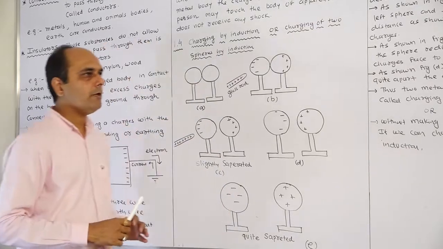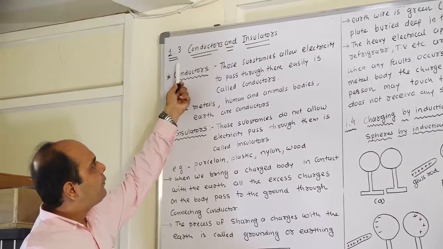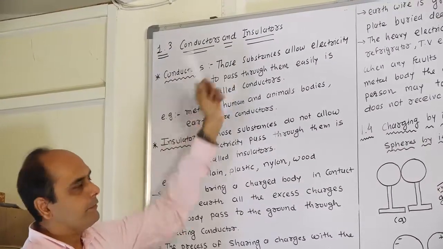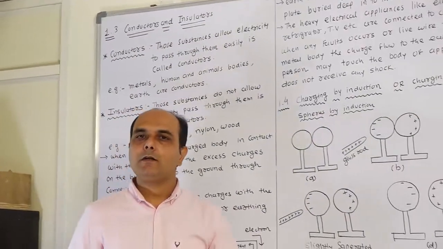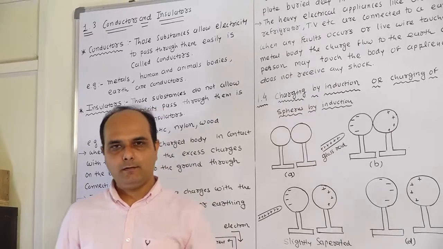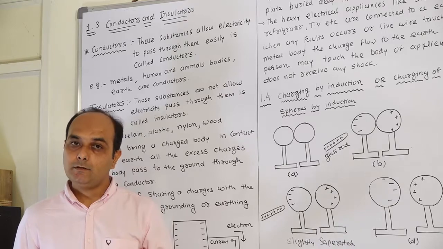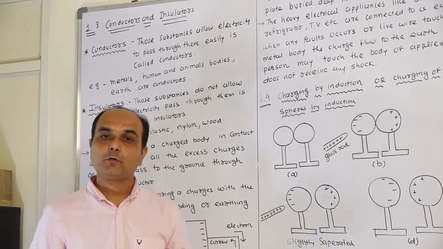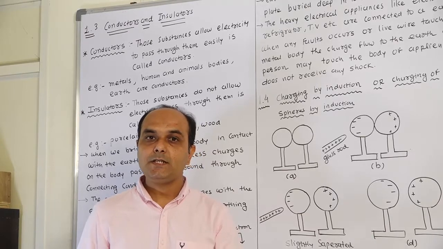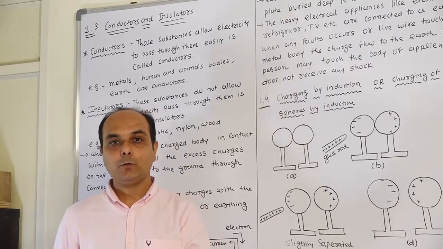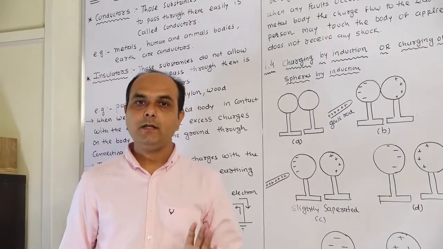Okay. Today we are going to study the next topic, topic number 1.3. The name of this topic is conductor and insulator. Now what is the meaning of conductor? A conductor, like a metal, allows electricity to pass. A substance which allows the electron or the electricity to pass is known as a conductor.